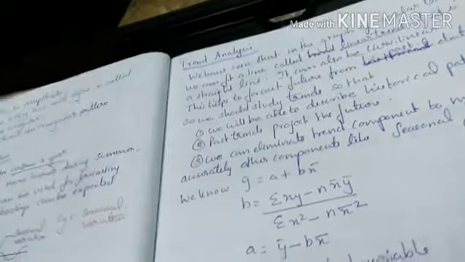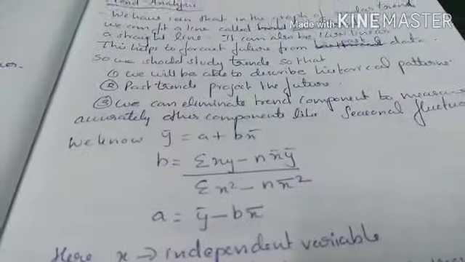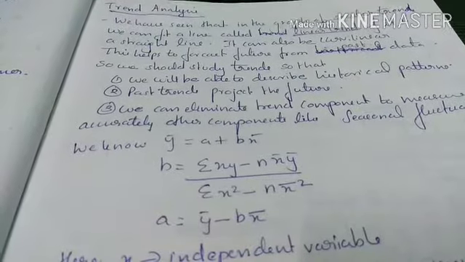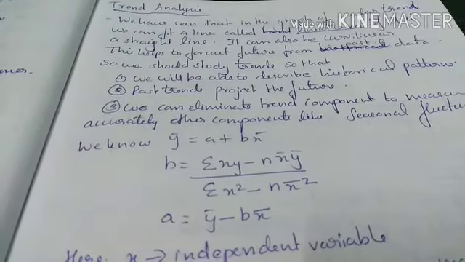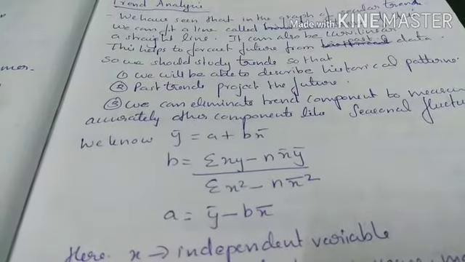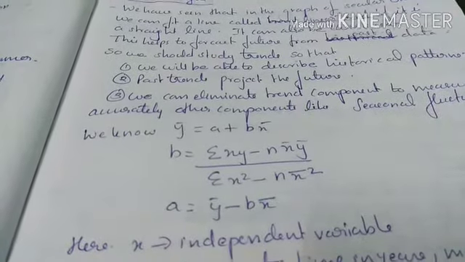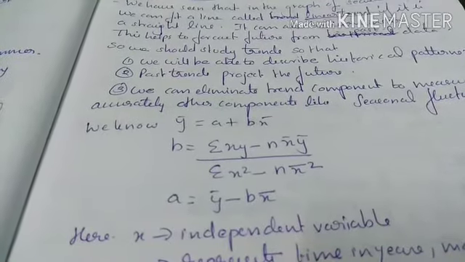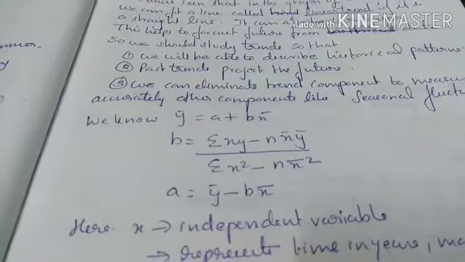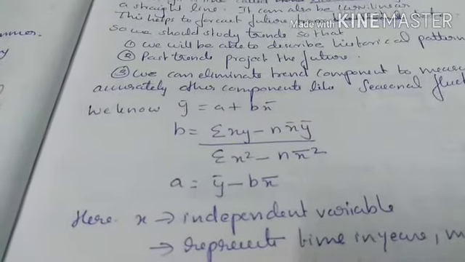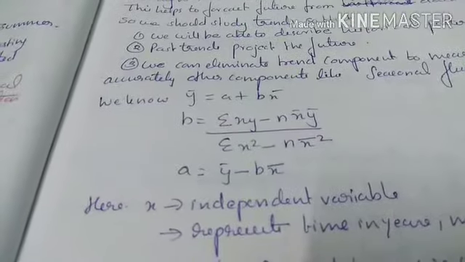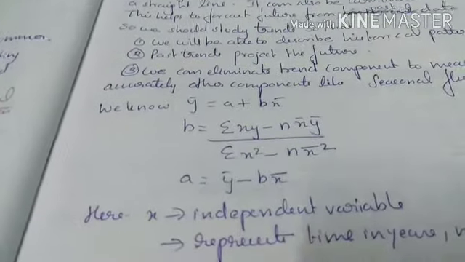So we have got the equation for a straight line as y bar equal to a plus b x bar, and b equal to sigma xy minus n x bar y bar by sigma x square minus n x bar square, and a equal to y bar minus b x bar. Friends, please note this equation.